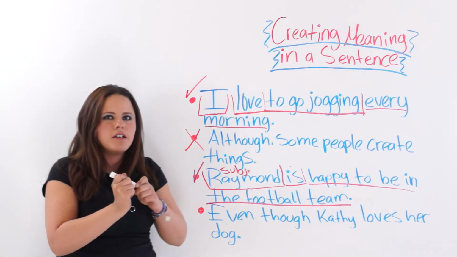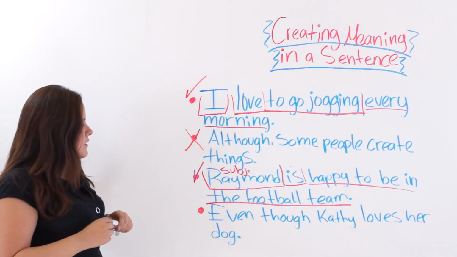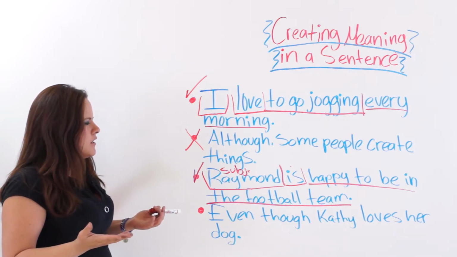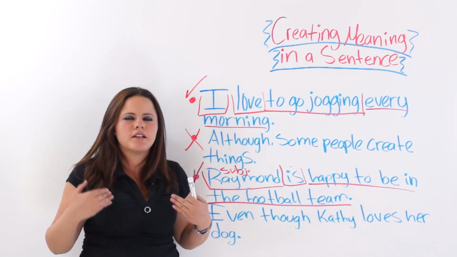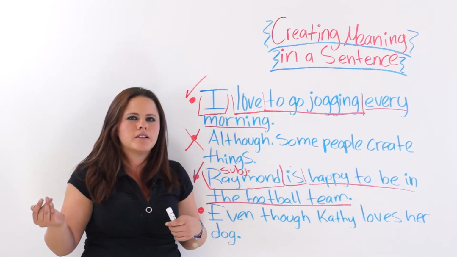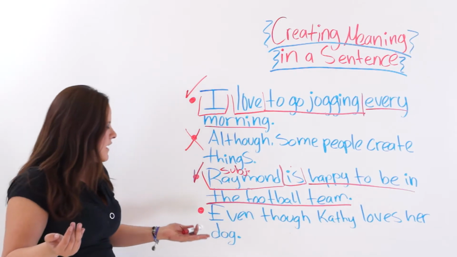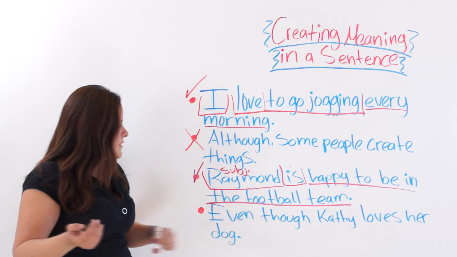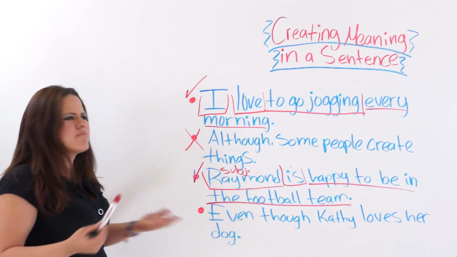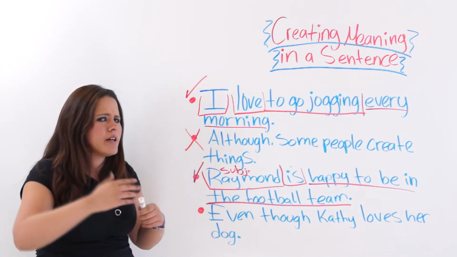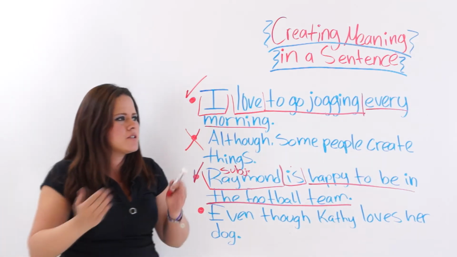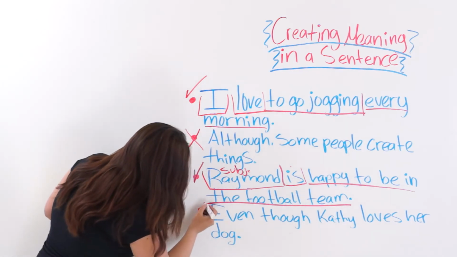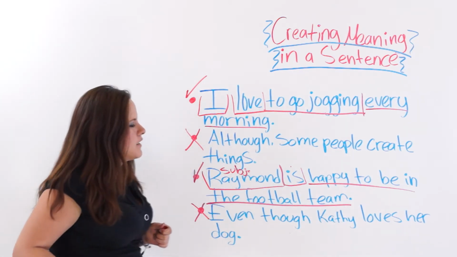All right, and the last one says, even though Kathy loves her dog. Even though Kathy loves her dog, what? Even though Kathy loves her dog, she had to take it to the pound because it bit a child. You could say that, but this is not complete. It doesn't have the complete thought. It's just like a vague thought. It leaves you flying away. Doesn't tell you anything concrete. All right? So this is not a sentence. This is a vague thought.